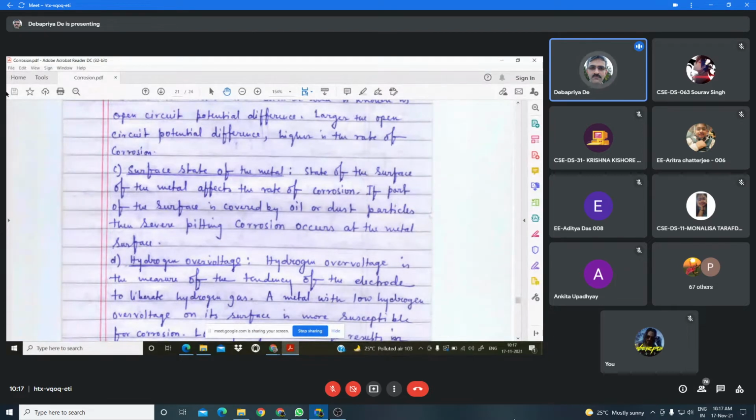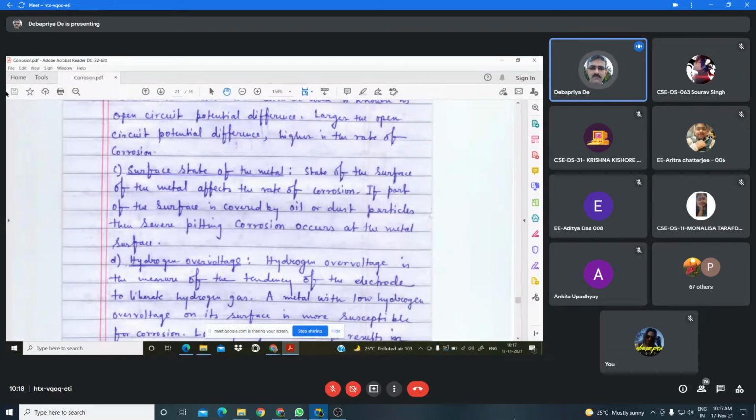If you try to remember the hydrogen evolution type of corrosion, in that particular type of corrosion, I told you that when the metal is exposed to dilute acid, the corrosion of the metal will occur, because the iron will act as the anodic region, and oxidation of the iron will occur to form electrons, that is Fe to Fe2 plus plus 2 electrons.